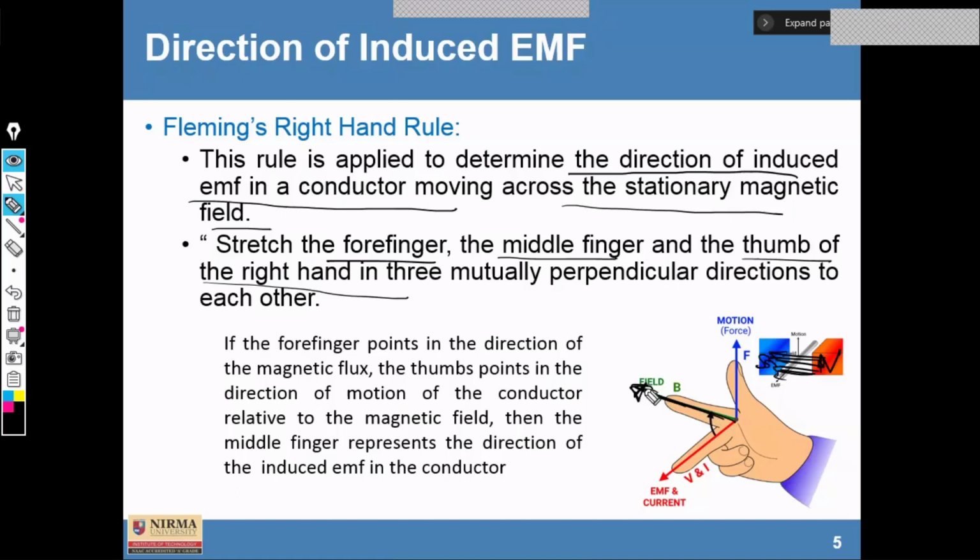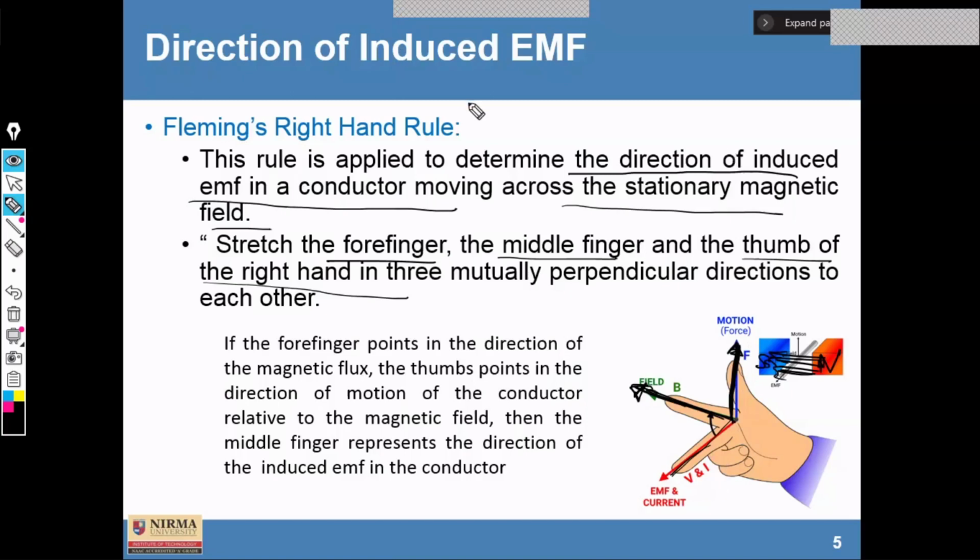So if the magnetic field is in this way, and if the conductor moves in the upward or downward direction, the force is given in the direction of motion. So we can say the motion of the conductor is in the upward direction. Then the EMF is induced along the middle finger. So this way we can define Fleming's right hand rule also.